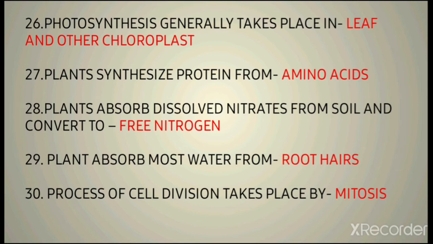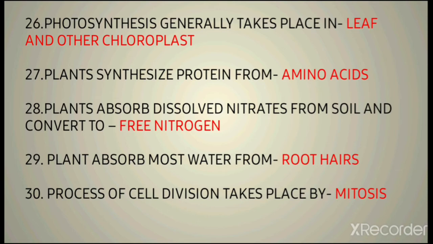Then 27th question is plants synthesize proteins from. So protein's basic form is amino acid. So plants always synthesize the basic form, that is amino acid, to form protein. Then 28th question is plants absorb dissolved nitrates from soil. It is mentioned that plants absorb all the nitrates from soil and convert into a basic structure, that is free nitrogen.